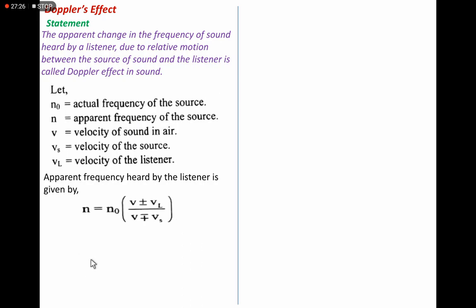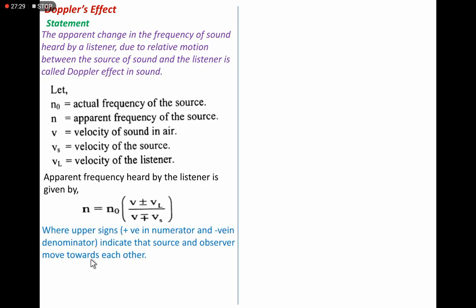So by using Doppler's general equation, n is equal to n naught into (v plus or minus vl) divided by (v minus or plus vs). Clearly, the positive sign in the numerator and negative sign in the denominator means the listener and source move towards each other and the apparent frequency increases.